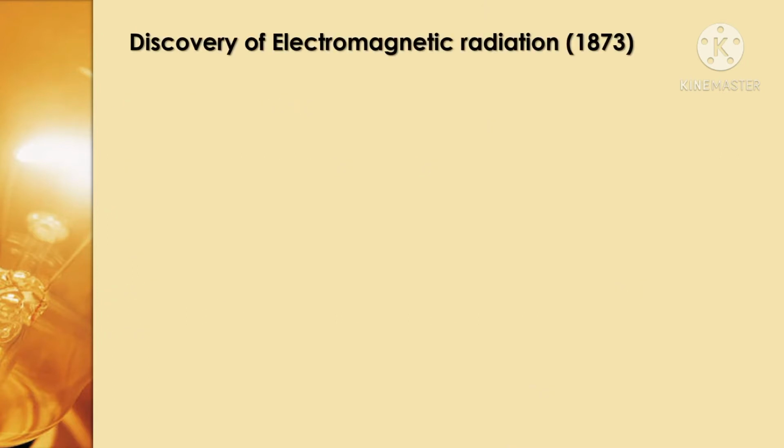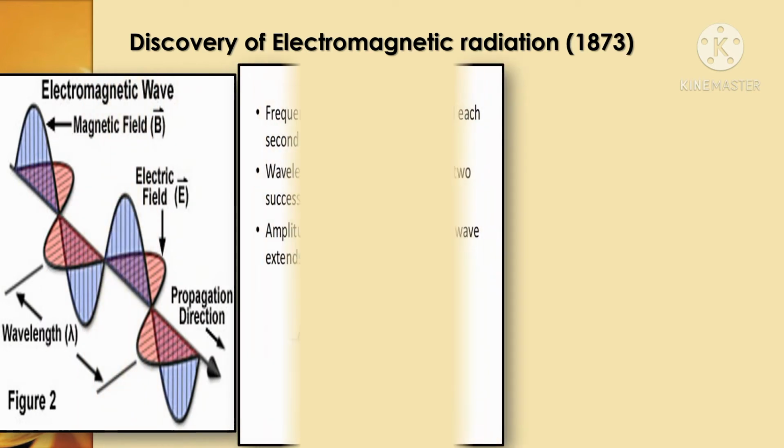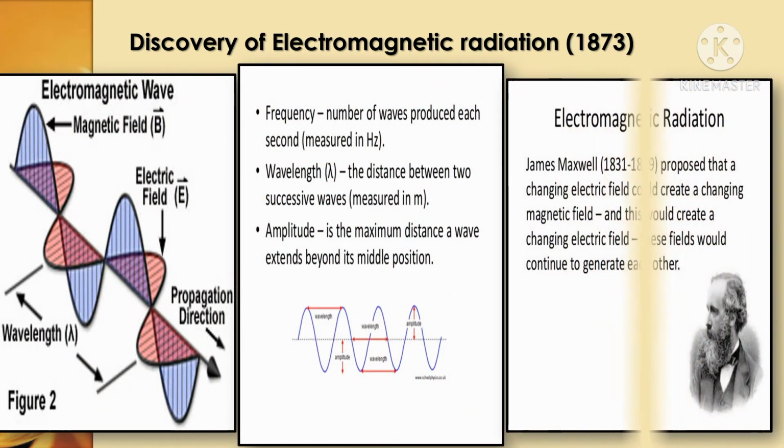So the third theory is the electromagnetic radiation theory of light. It was given by Maxwell in 1873. He said that no medium is required for the propagation of light, and the propagation of light waves involves both electric and magnetic force. These two fields create two waves, called electromagnetic waves. These two waves are perpendicular to each other. See, this is the magnetic wave and this one is the electric wave.